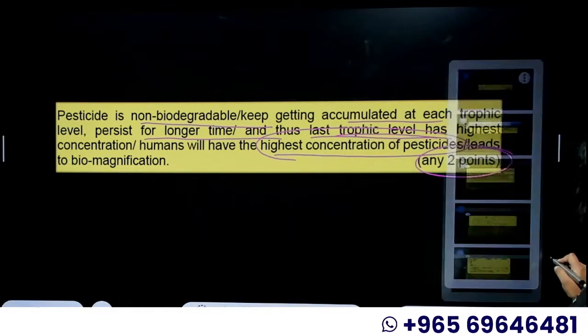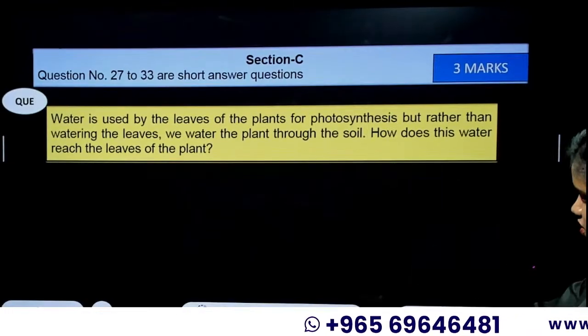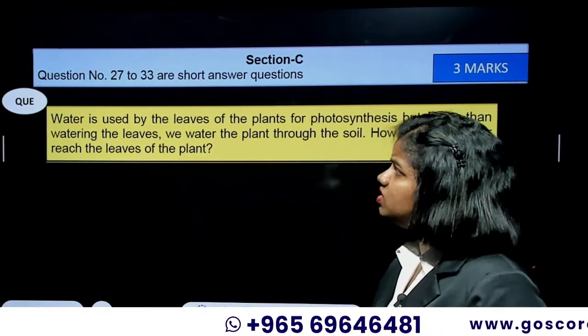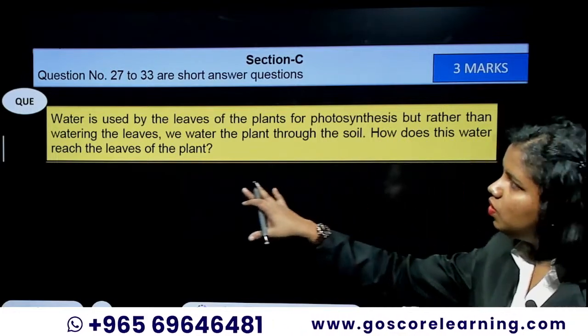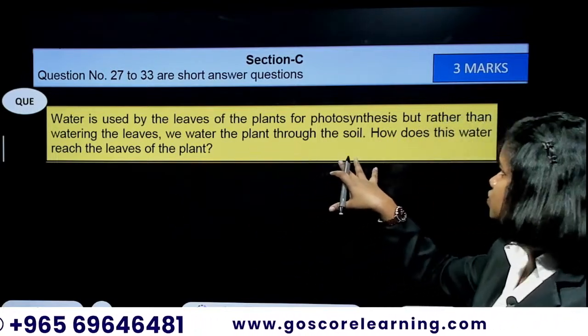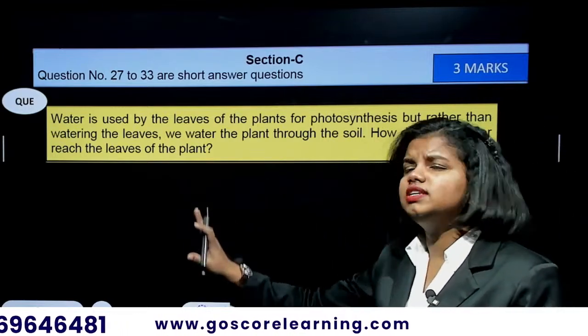That's the question about. Okay, now the section C: water is used by the leaves of the plants for photosynthesis, but rather than watering the leaves, you water the plant through the soil. How does this water reach the leaves of the plant?